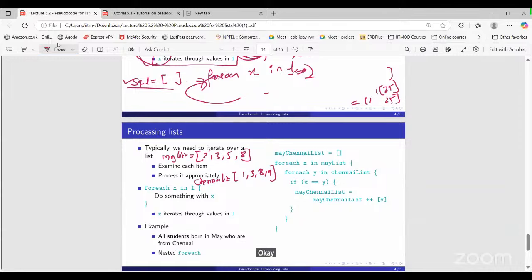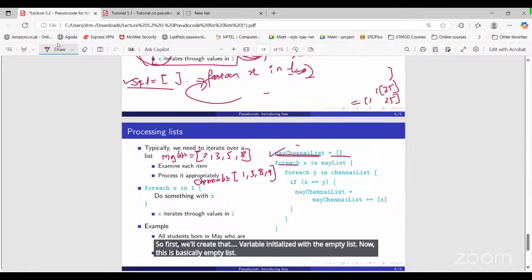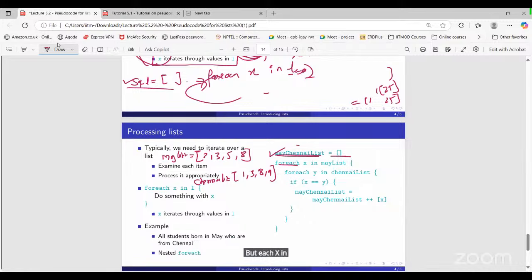Okay, like that. Now we want to store the students from Chennai but born in the month of May in this particular May Chennai list. So first we'll create that variable, initialize it with an empty list. Now this is basically an empty list. For each x in May list, first x is what? x is basically a 2.